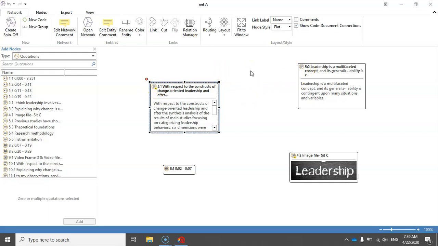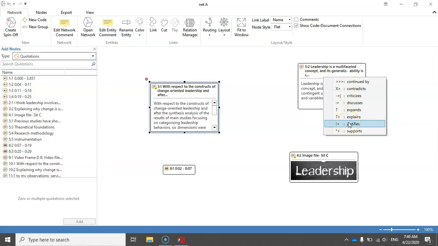Alright, now let's see how we can link these quotations with each other. Well, there are two ways. One way is that you just select the source quotation and then click on link and then click on the target quotation, and then from a list that is displayed here, you just select the type of the relationship between these two quotations.